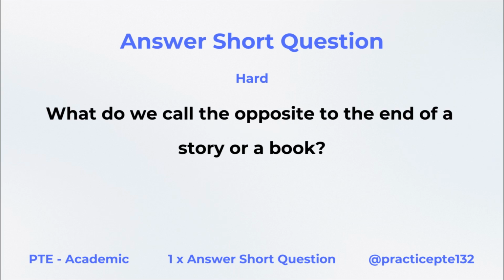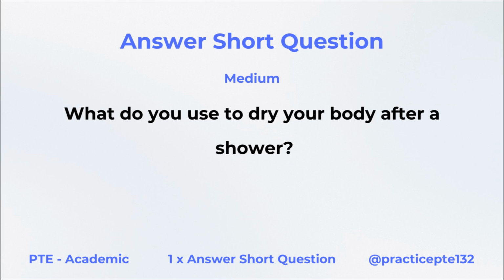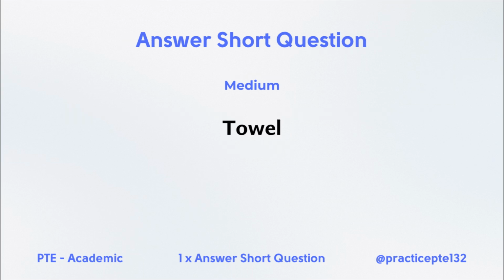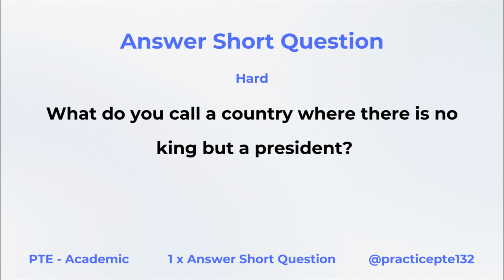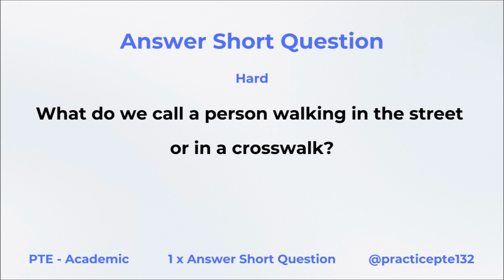Costume. What do we call the opposite to the end of a story or a book? Prologue. What do you use to dry your body after a shower? Towel. What do you call a country where there is no king but a president? Republic. What do we call a person walking in the street or in a crosswalk?